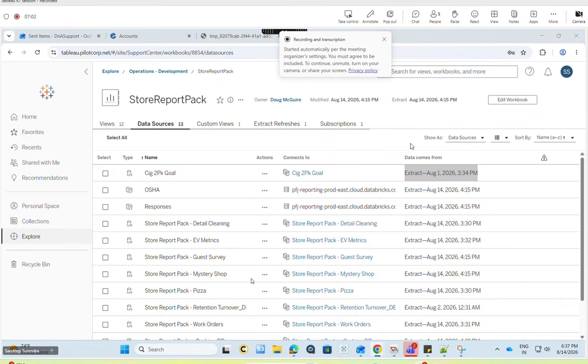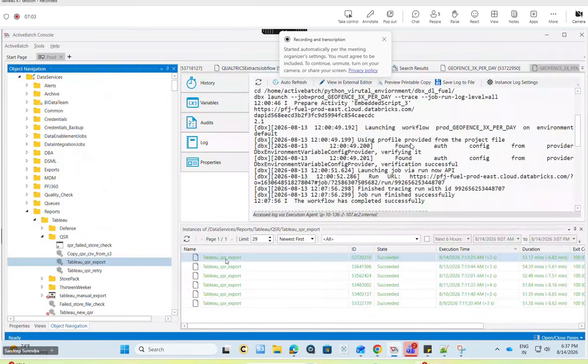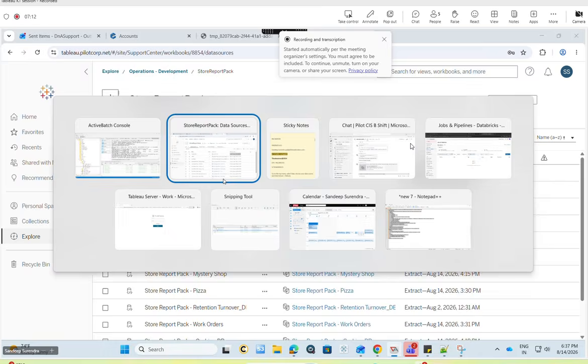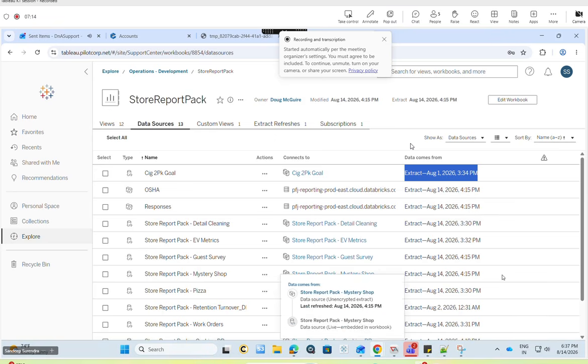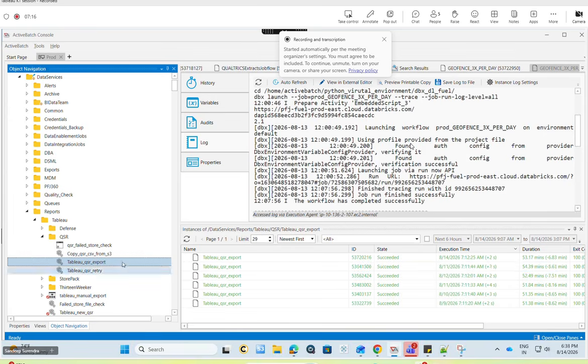What I generally do is go and abort this job, as there is no sense running it at that particular time. Once the server is up and all the data sources have been refreshed, I trigger this job again.